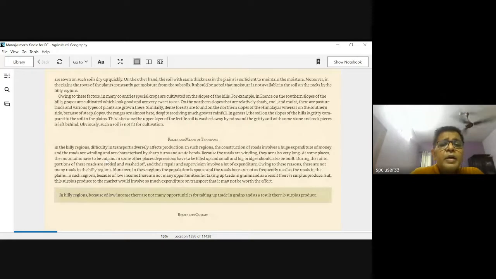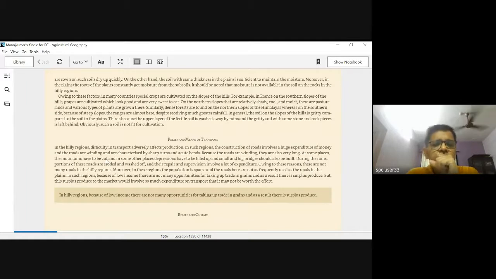As we move ahead, you'll see relief and means of transport. In plain areas, you have higher density of transport. If you see the transport map of India or the road map of India, or even the railway map of India, as a matter of fact, a higher density of roads and railways are found in areas wherein you have plain areas. And of course, as you go to higher regions, the density decreases significantly.